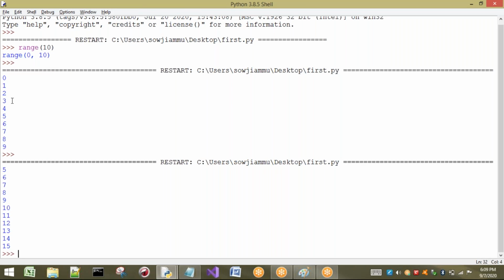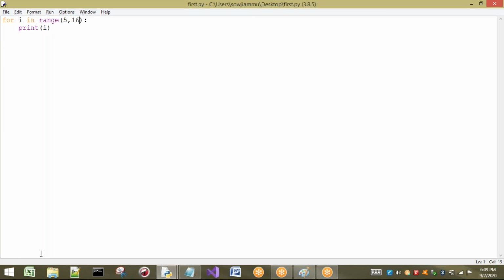Here, if you observe these two groups of numbers, you can see that a sequence of numbers is generated. So we can say range is used to generate a sequence of numbers. But in a list, we can store any number of values, any type of values. In a range, only a sequence of numbers is taken.